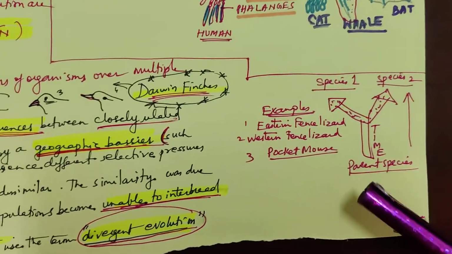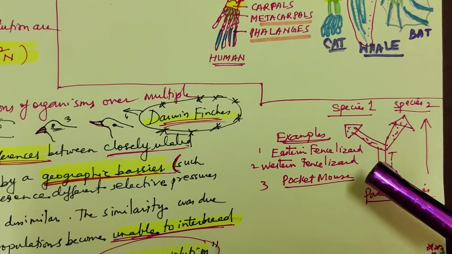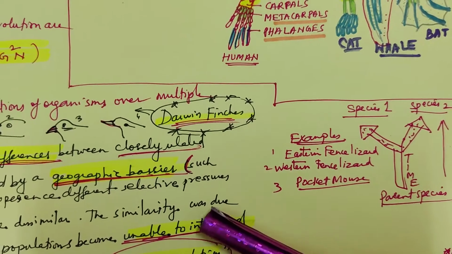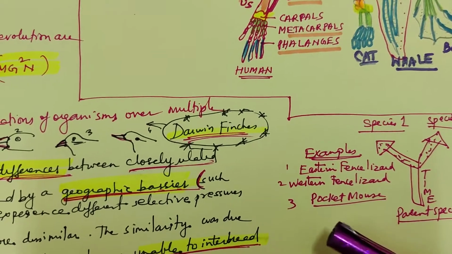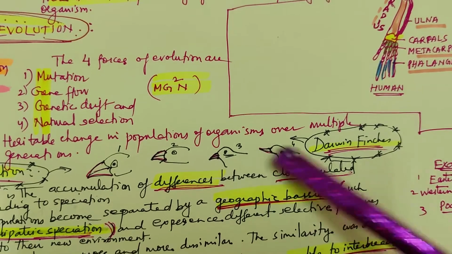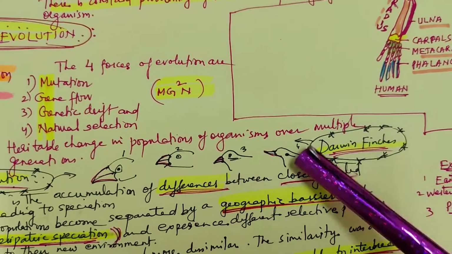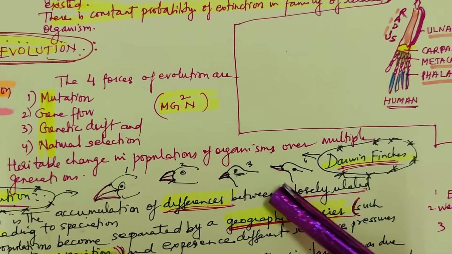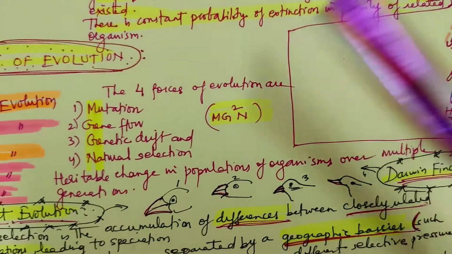Now we see here how from the same ancestor, the parent species, different species come. Species 1 and 2 originate. Examples of divergent evolution are the eastern fence lizard, western fence lizard, and pocket mouse. Look here, the Darwin's finches example. The different finches are shown, labeled 1, 2, 3, 4. Look at the beak structure and the head, how it seems to have changed with evolution from time to time.